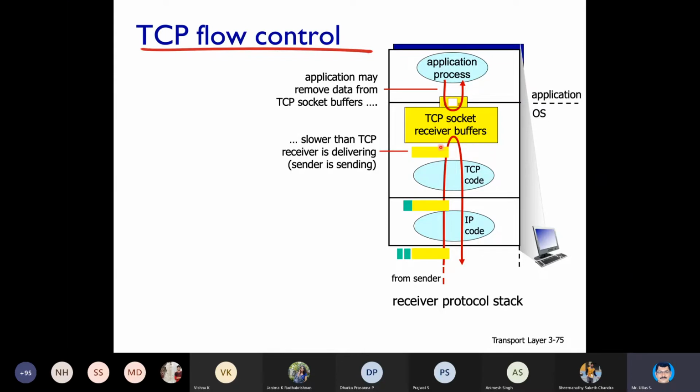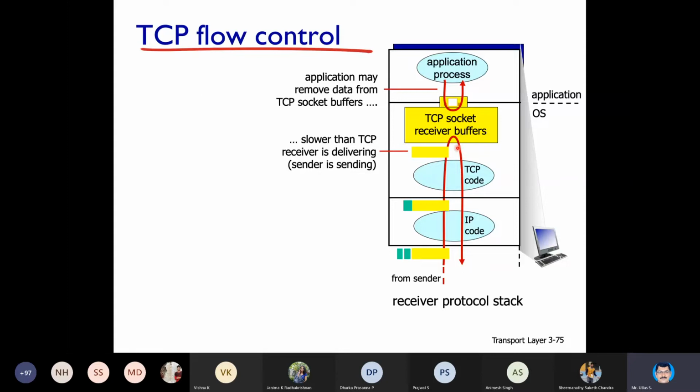Beyond that, around 4 segments it can hold. Beyond that, it cannot hold. So whatever is coming beyond 4096, it will get rejected. It will get dropped. It is not going to be stored. So basically, the data will be lost here. Then it will end up in problems like resending and other things, which you have already studied. When resending will take place, you have already studied in yesterday's class, I guess. Now that is what TCP socket receiver buffer and how overflow takes place.